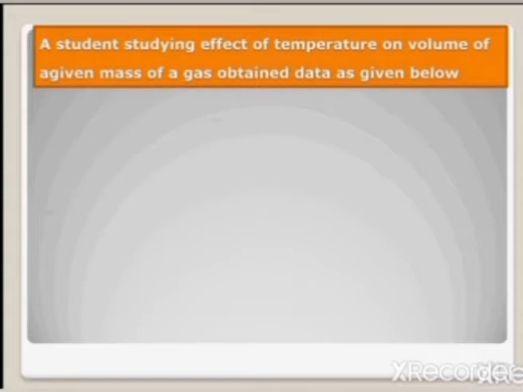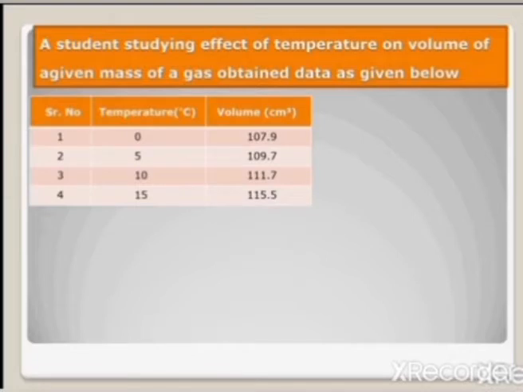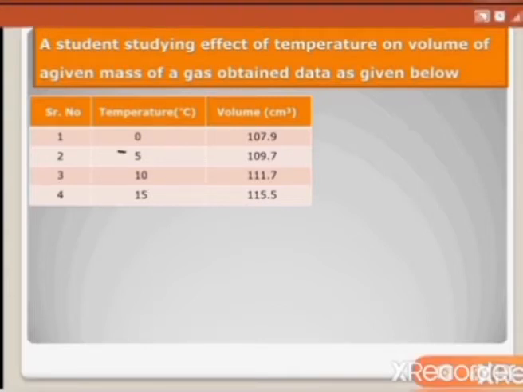A student studying the effect of temperature on volume of a given mass of a gas obtained data as given below. He observed that at 0 degree centigrade, the volume of the given mass of a gas is 107.9 cubic centimeter. At 5 degree centigrade, the volume occupied by the gas is 109.7.